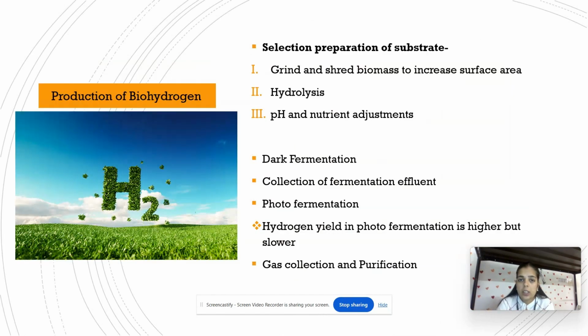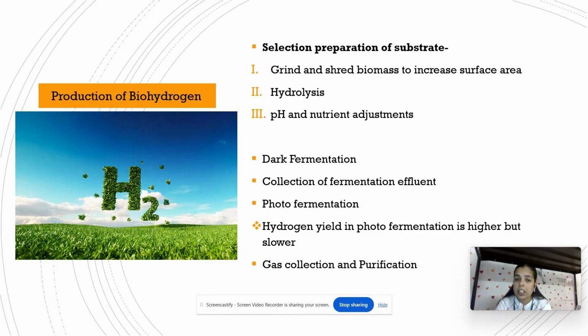So these are the steps of production for biohydrogen. First, after getting the sample from carbohydrates and sugars, we grind the sample so that the surface area increases. We then hydrolyze the sample because it will give good quality biohydrogen.